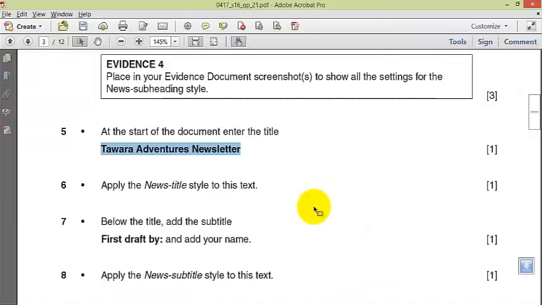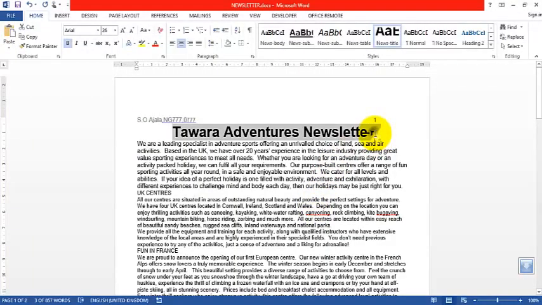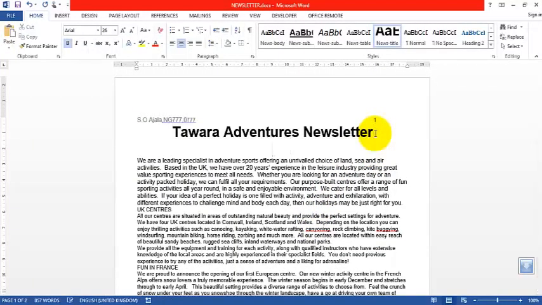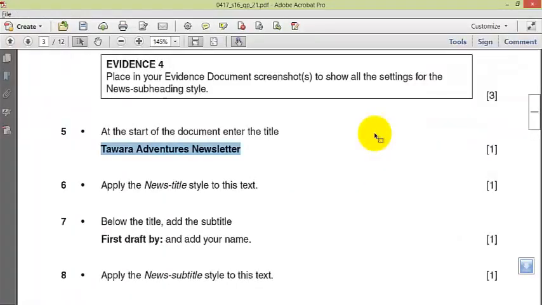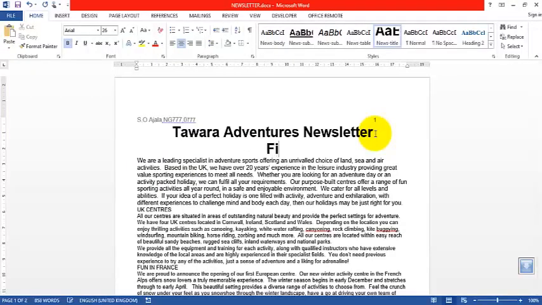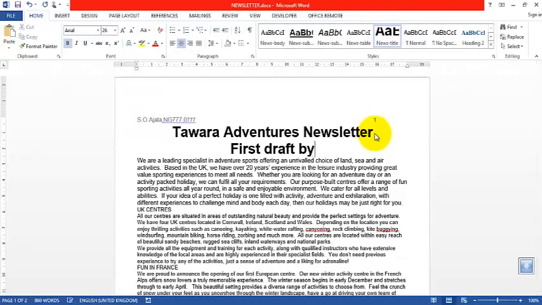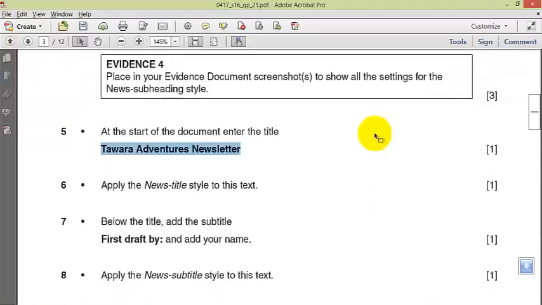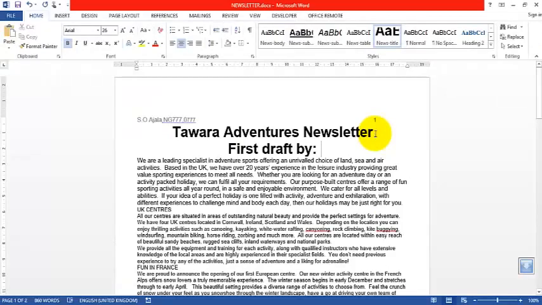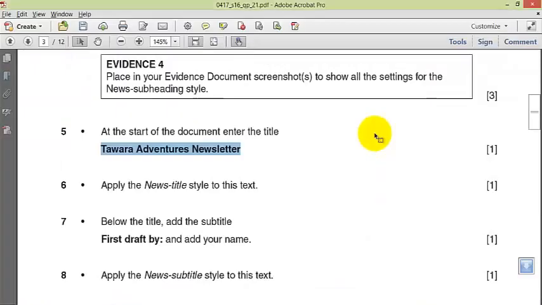Below the title, add the subtitle. Okay, here. Add the subtitle: First drafts by, colon, and add your full name. I will use S.O. Ajala.